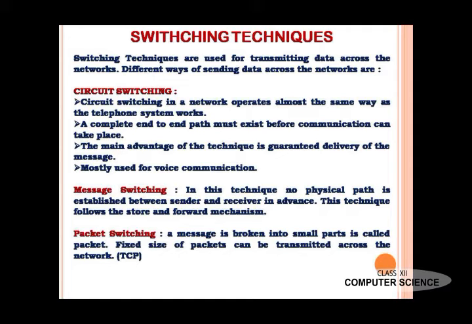Circuit switching in a network operates almost the way the telephone system works. It establishes an end-to-end path before communication takes place. The main advantage of this technique is guaranteed delivery. Once the message is transferred, it will be delivered to the destination. It is mostly used for voice communication.